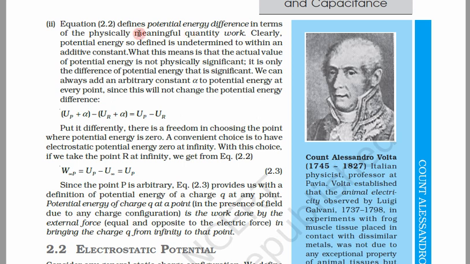This equation 2.2 defines potential energy difference in terms of a physically meaningful quantity, work. So what is useful to you in real life? Work, not the potential energy. So it defines the potential energy in terms of work.